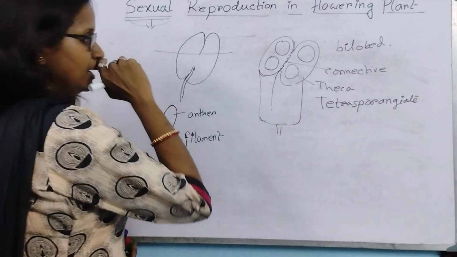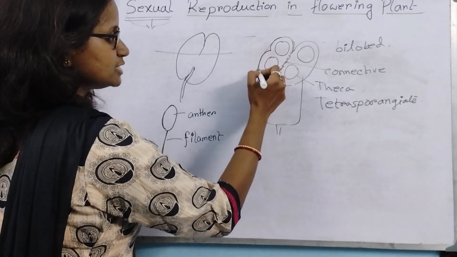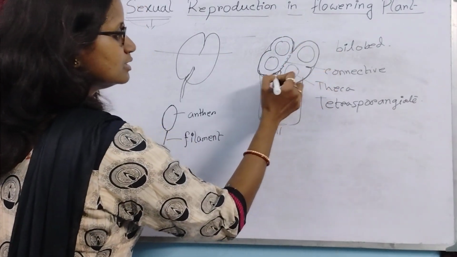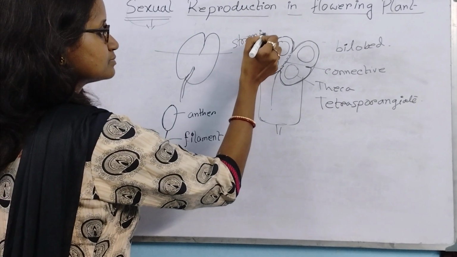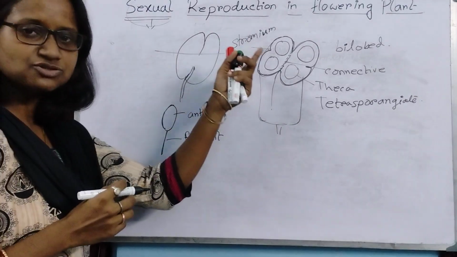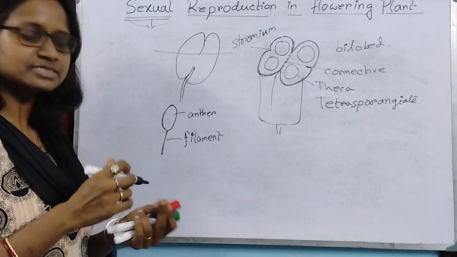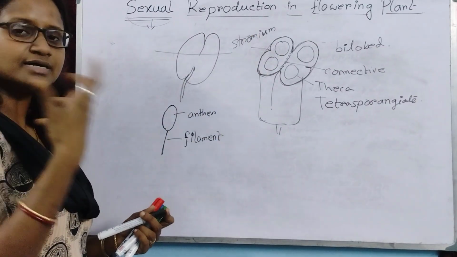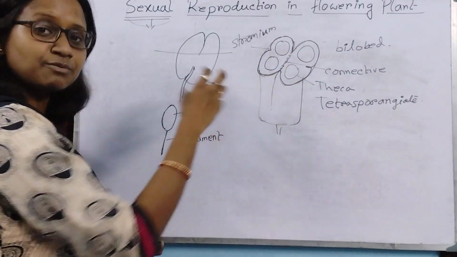Now there is a structure, a notch actually. This is called the stomium. What is the function of this structure, the stomium? It helps in dehiscence. Whenever the pollen grains mature inside the chamber, inside the theca, they are ready to come out from the pollen sac, that is, from the theca.